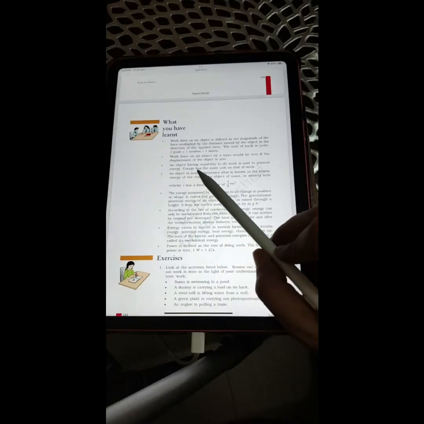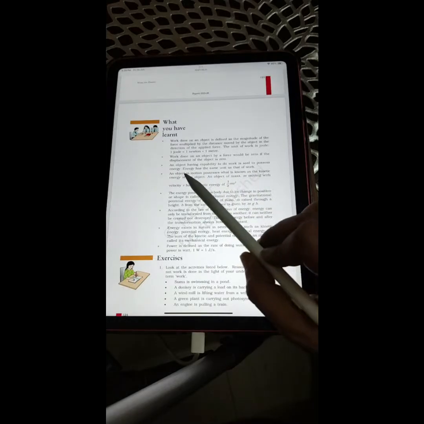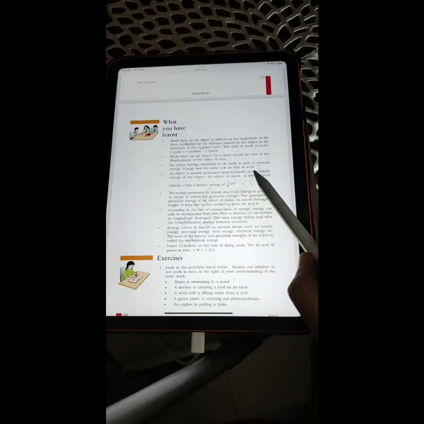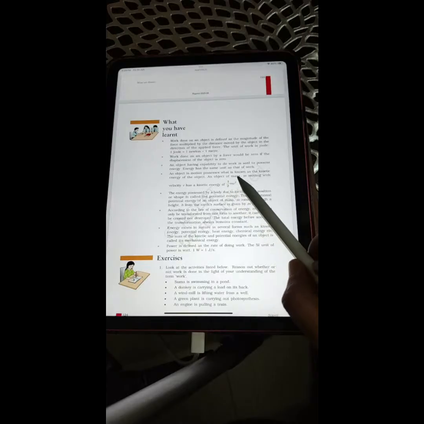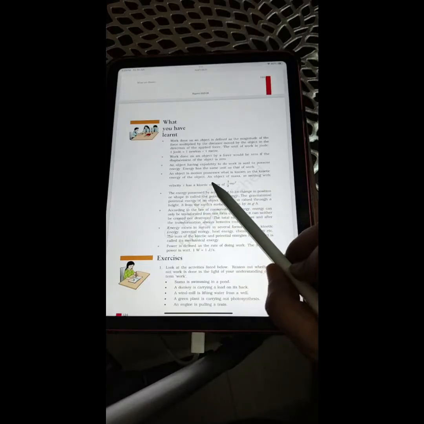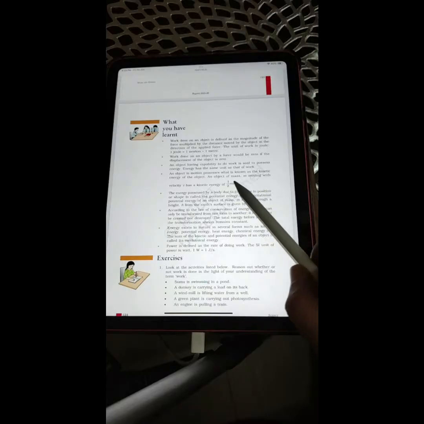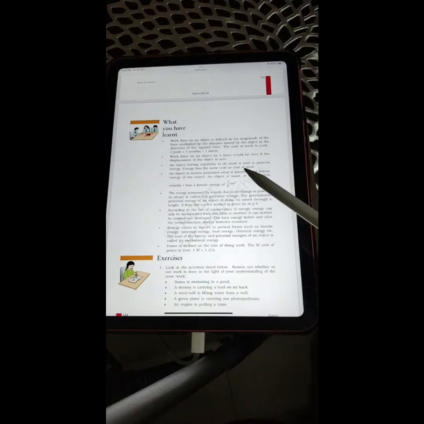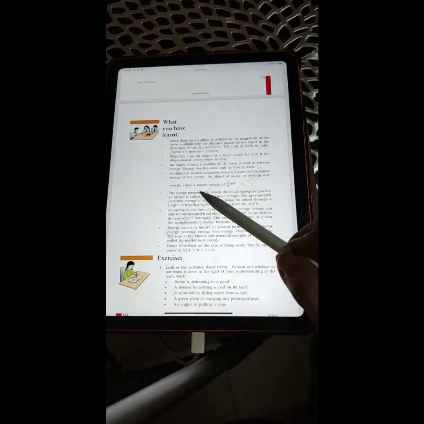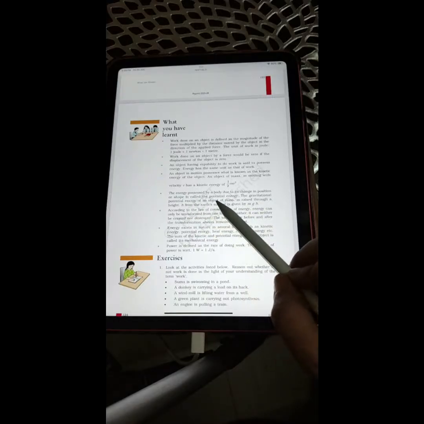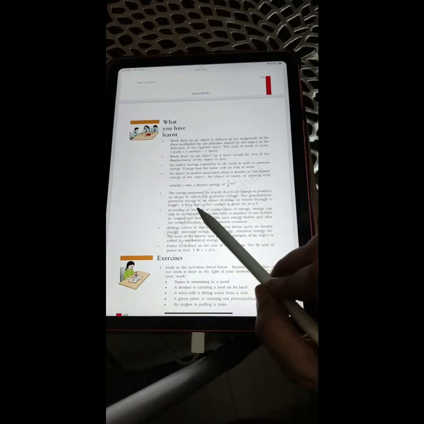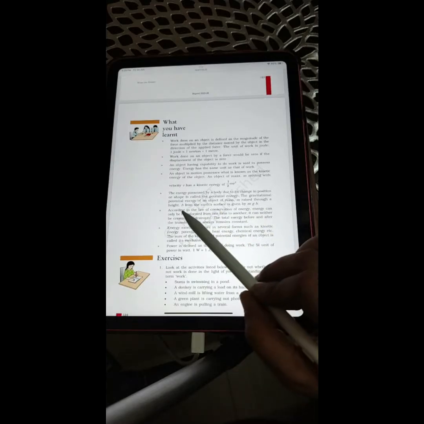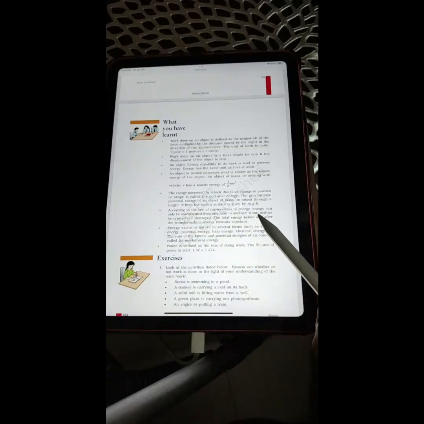Next point, an object having capability to do work is said to possess energy. Energy has the same unit as that of the work. An object in motion possesses what is known as the kinetic energy of the object. An object of mass m moving with velocity v has a kinetic energy of half mv square. So, next point, the energy possessed by a body due to its change in position or shape is called the potential energy. The gravitational potential energy of an object of mass m raised through a height h from the Earth's surface is taken by mgh.